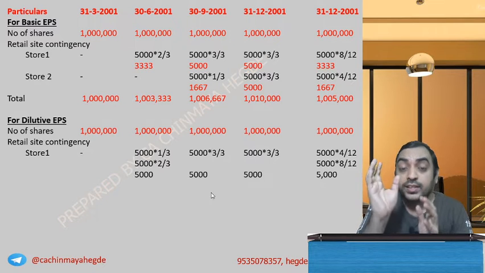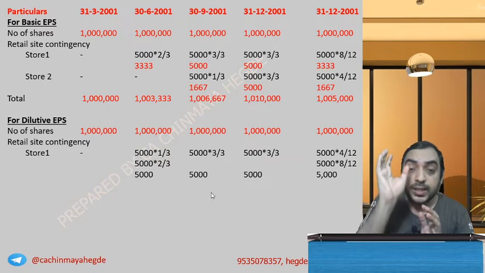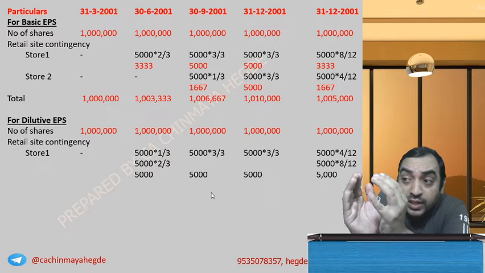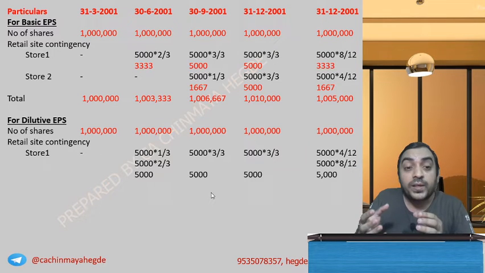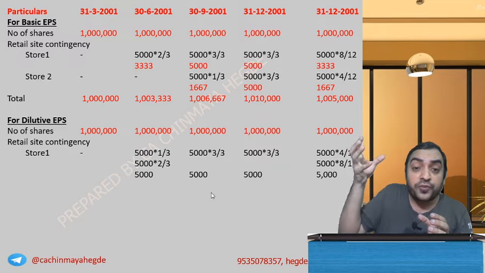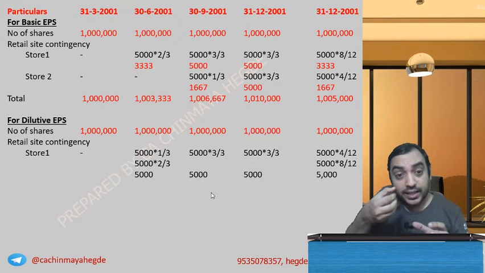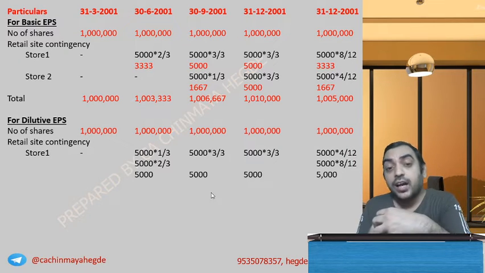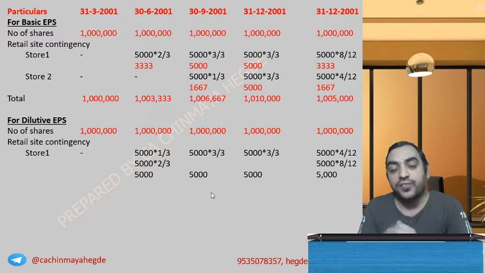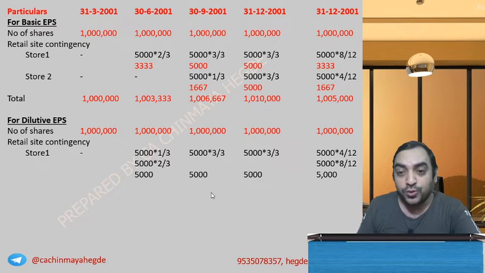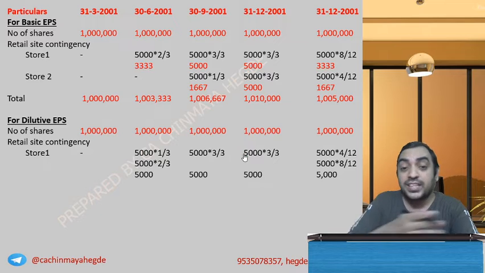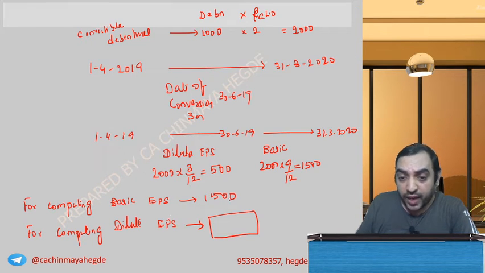For computing dilutive EPS, the number of shares will not be only the new shares. Whatever shares we consider for basic EPS, we take, plus the additional shares that are dilutive in nature. This share was there throughout the year, so this should be 1500, we take it first.